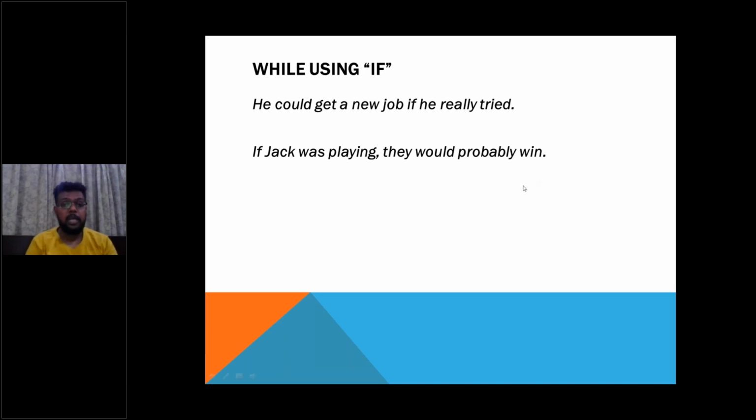So he could get a new job if he really tried. So this is something we are talking about the past. Something did not happen, but we are saying that it would have happened if he tried. If he tried, he would have got a new job. If Jack was playing, they would probably win. Now, we are talking about a team, and in that team, Jack was not there. So we are saying that if Jack was playing, they would probably win.